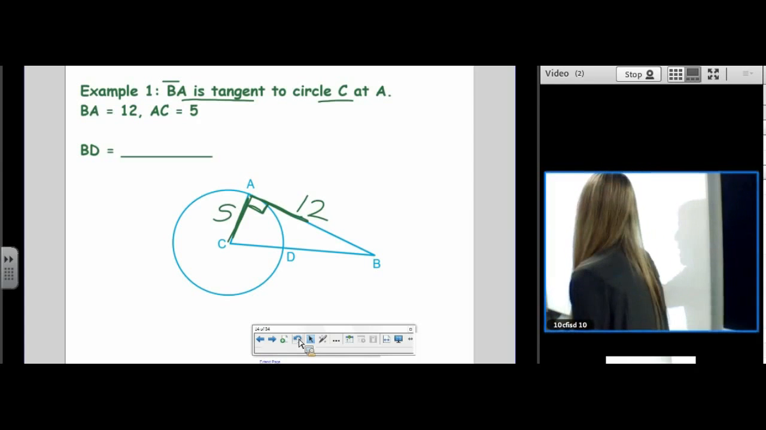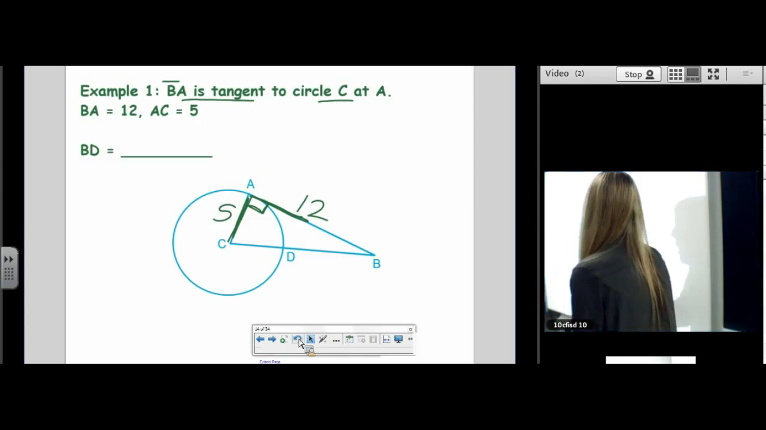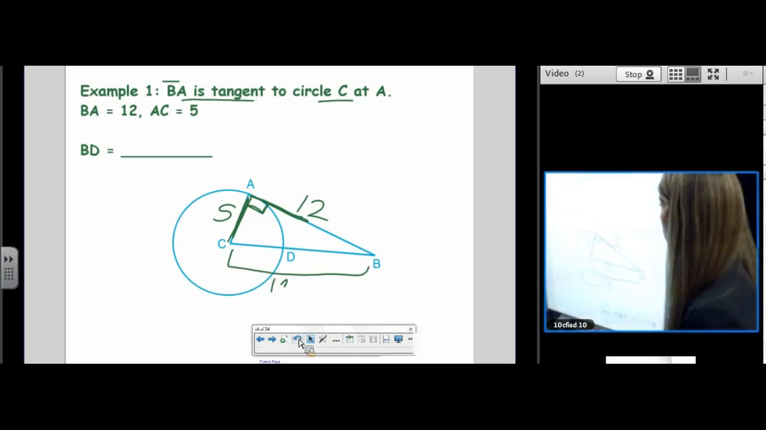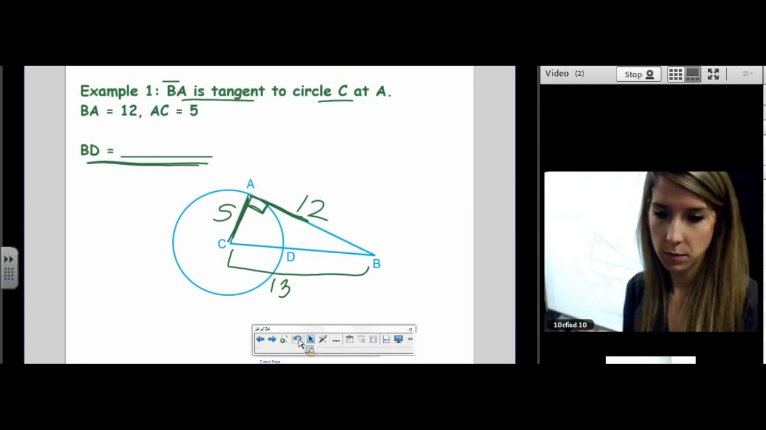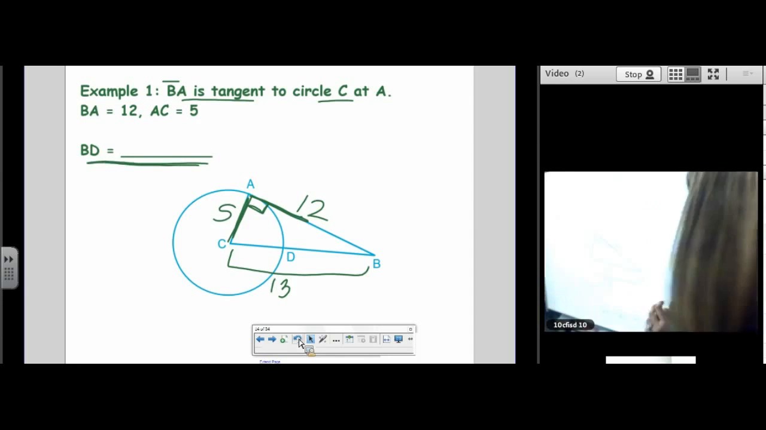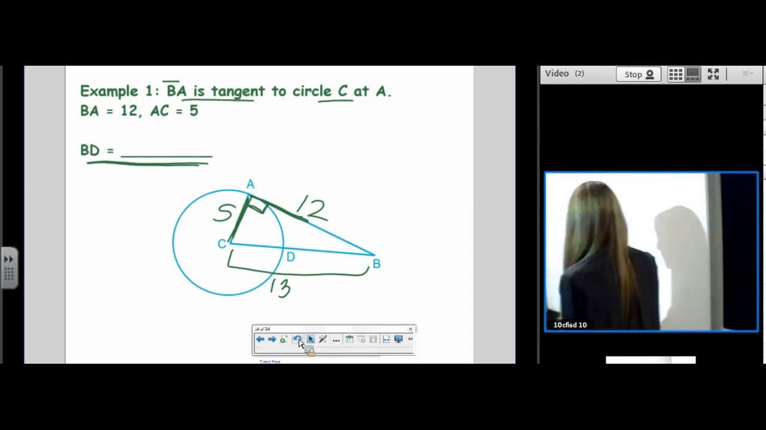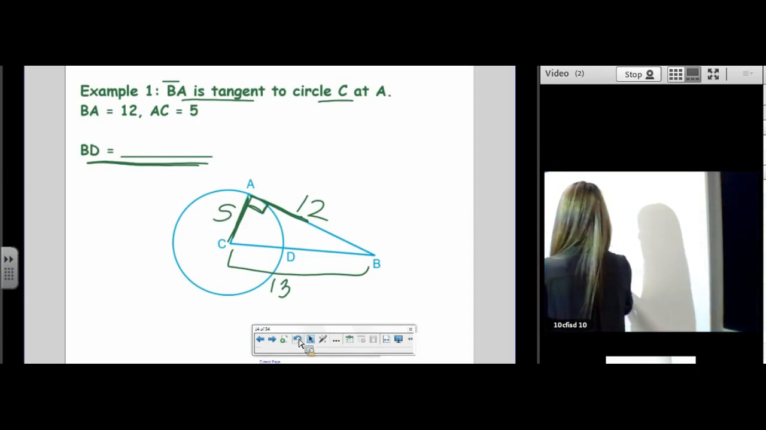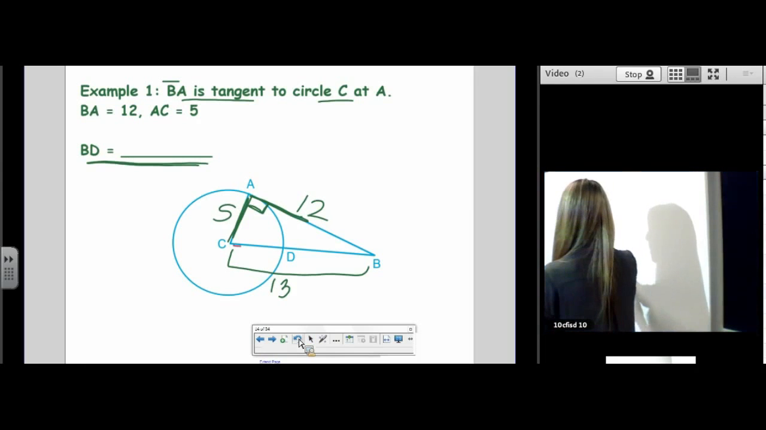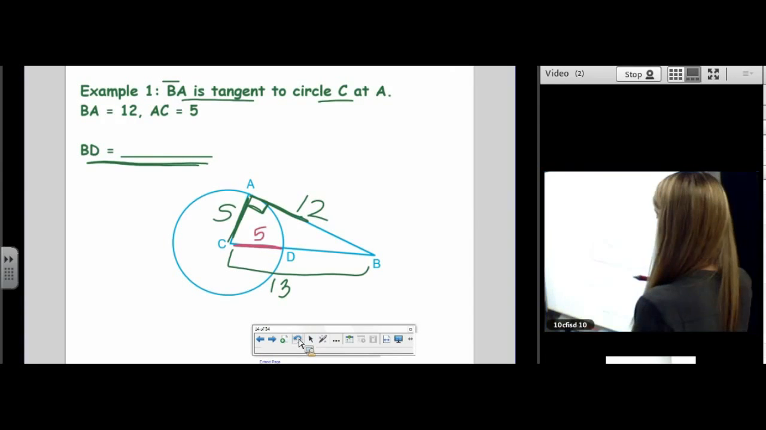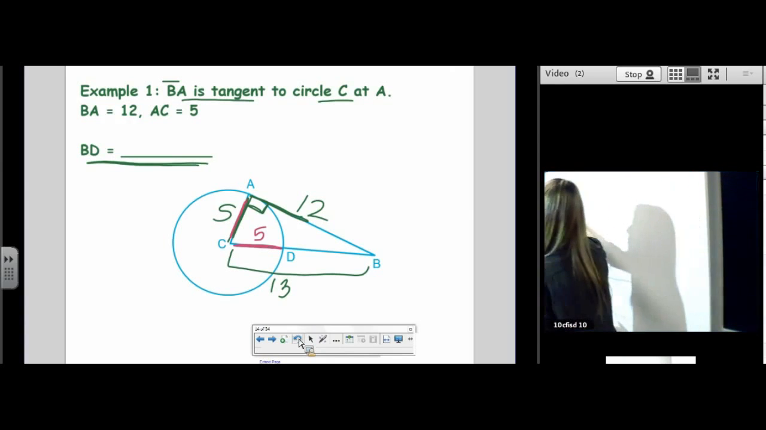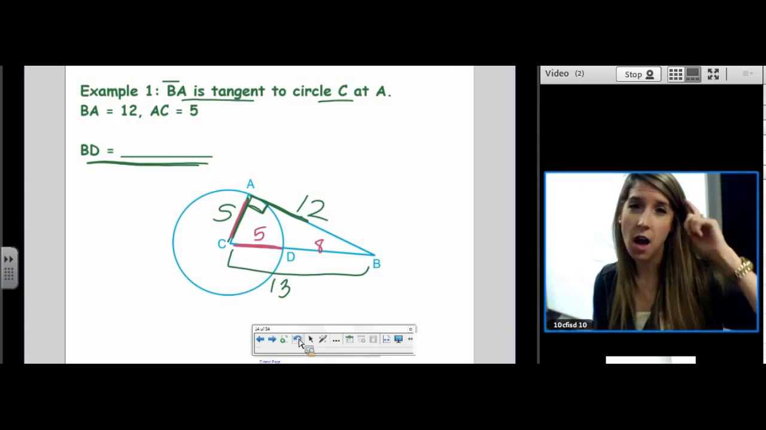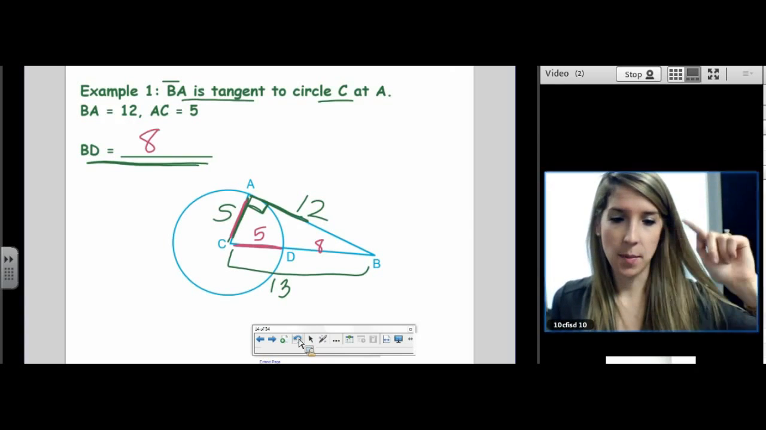We know that it is a Pythagorean triple, 5, 12, 13. Now we need to find the length of BD. Okay, so we have to get creative here. We know that CD is a radius and CA is a radius, so it has to be 5. So we do 13 minus 5, and we get BD was 8. So we had to use our knowledge of radii to help us get BD.